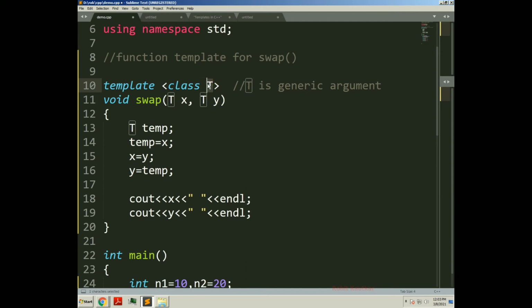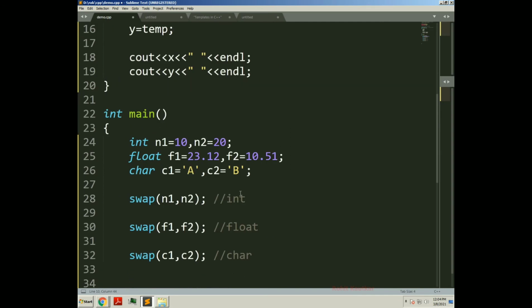So this T, as I already told you, is a generic argument. It will be able to represent any kind of data. So here T is representing integer, here T is representing float, and here T is representing character. These copies of the function are created internally, and thus they are hidden from the user. So we can see the same swap function performs swapping of three different kinds of input data types. We are using it for swapping integer, float, and also character data types.